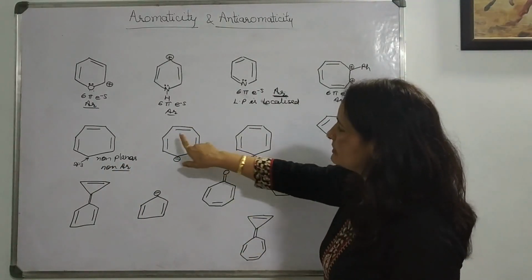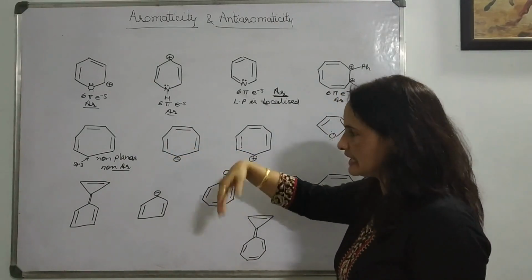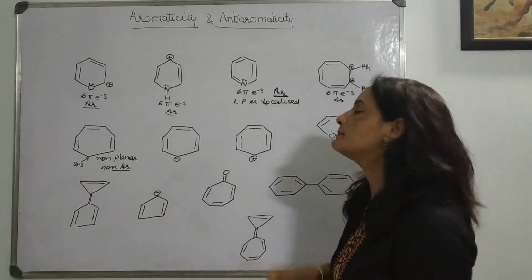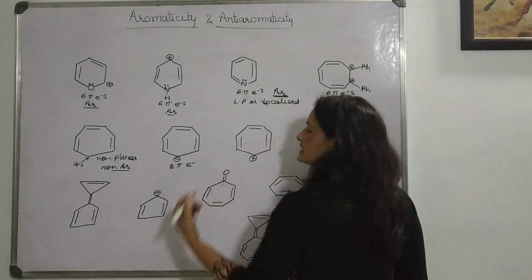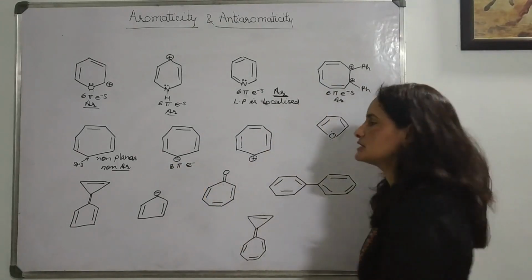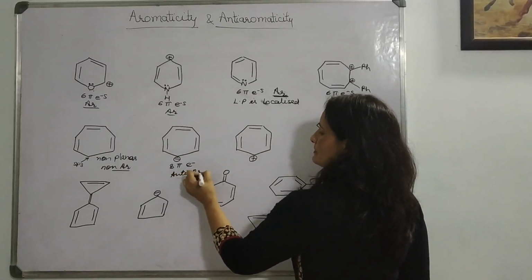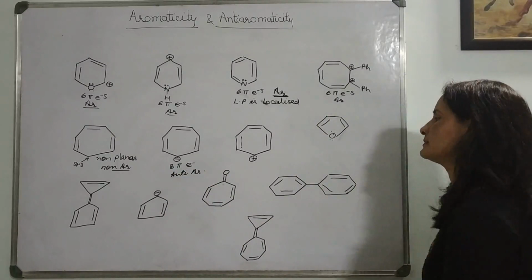Huckel rule, how many pi electrons? 6 plus 2. This lone pair has to take part in the resonance if the molecule wants to maintain planarity. So with 8 pi electrons, which is not a Huckel number, it will be anti-aromatic. Okay, 8 pi electrons is an anti-aromatic number.